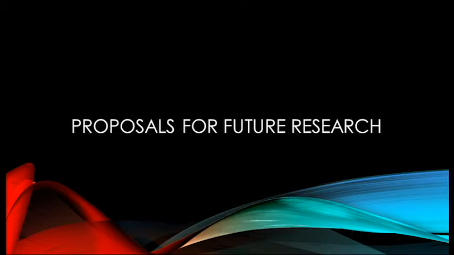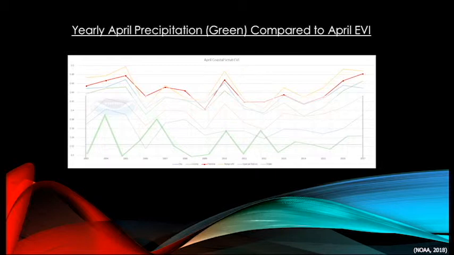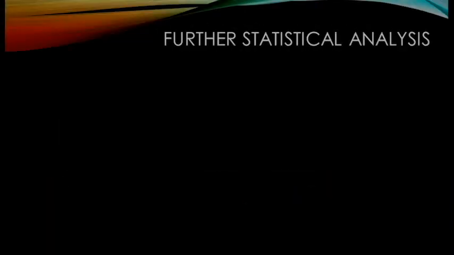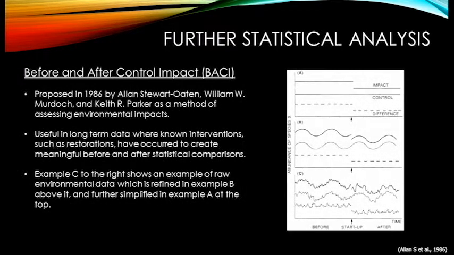Moving forward with these results, the data we have gathered and presented here will need to be refined before it can be used in any statistical analysis. It is well known that EVI data varies with precipitation, so the data will need to be normalized to see EVI performance variation outside of this variable. Once normalized, analyses can be run on areas that have had restoration activities performed to see if restoration has measurably improved vegetation performance.